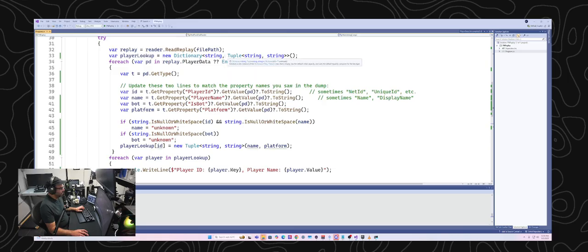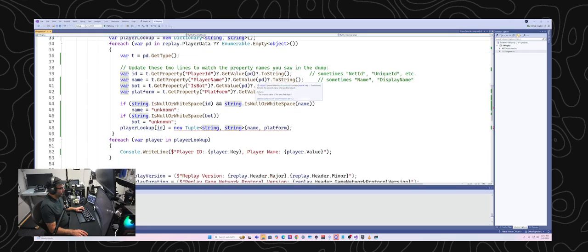I am going to make this dictionary of player data much simpler and just make it a string value. So player lookup was a dictionary with a string key and then a tuple, and now it's a dictionary with a string key and then a string value.